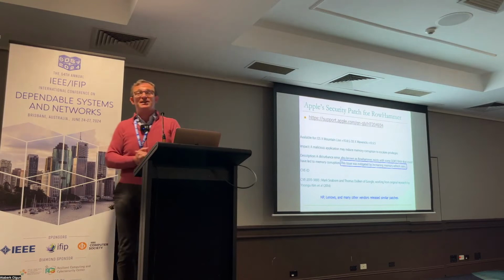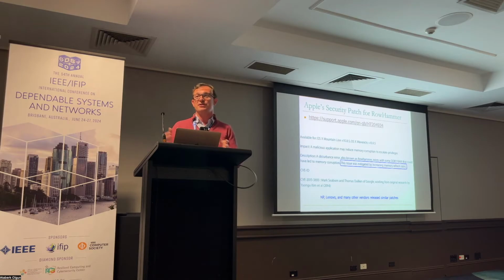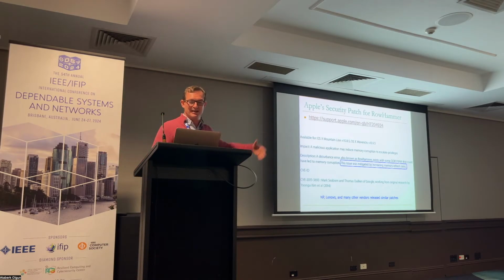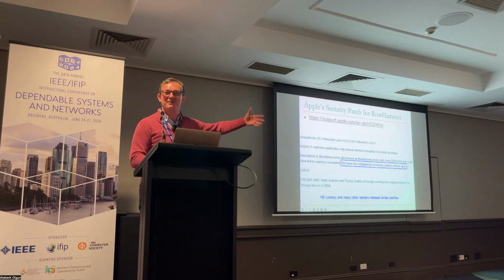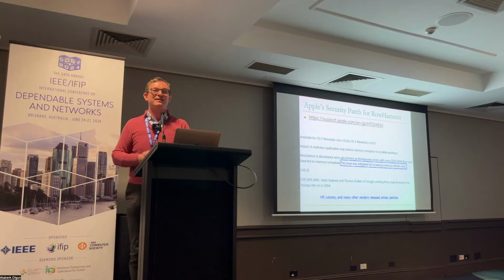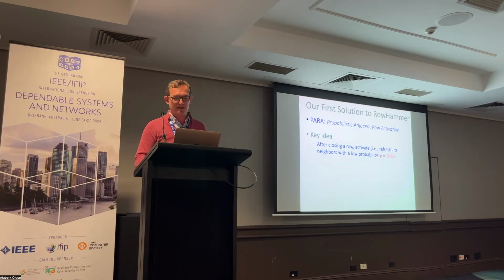So what did people do in industry? Essentially, industry increased the refresh rates because that was the only lever that you could have in a memory controller. And this is Apple. I like Apple because they actually reference our paper when they released their CVE. And they basically said that this issue was mitigated by increasing memory refresh rates. They didn't say how much, probably 2x. And that's not enough to get rid of all of the errors, by the way. It closed the vulnerability, but we're going to talk about that.